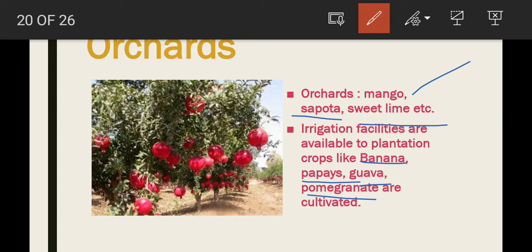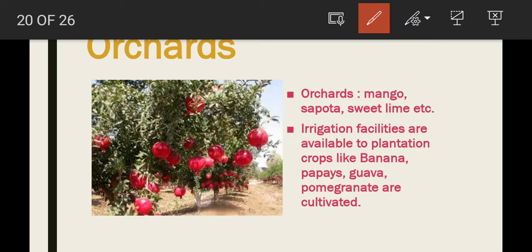These are some other fruits. First, mostly mango, sapota, sweet lime are grown in this area. With the help of water facilities, banana, papaya, guava, pomegranate are cultivated in the plateau region.